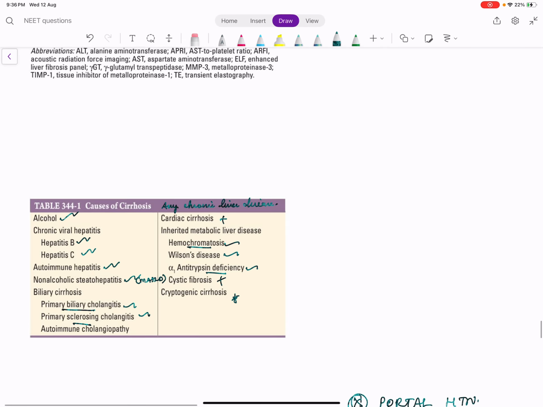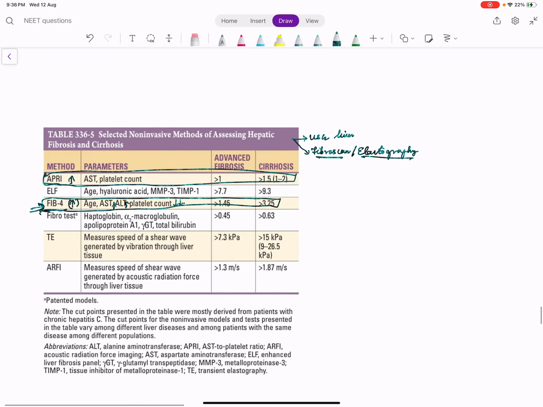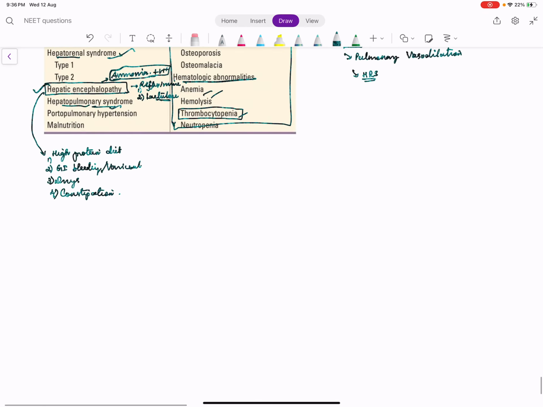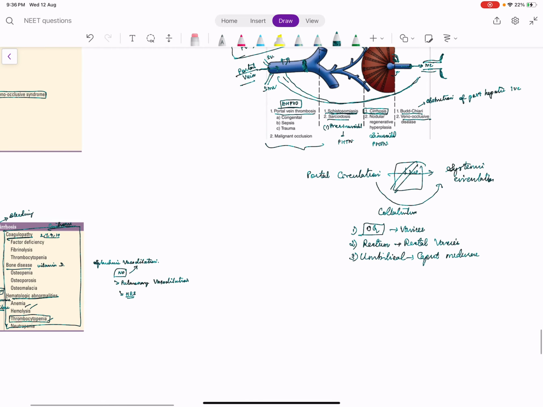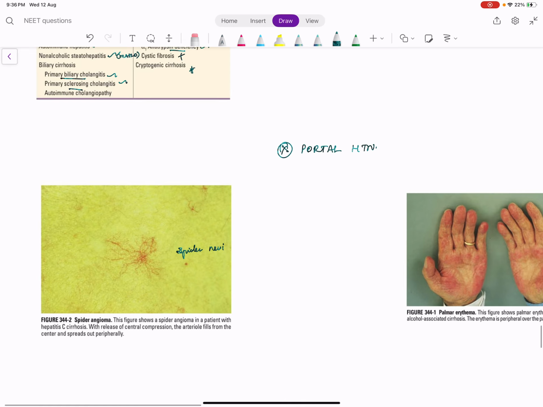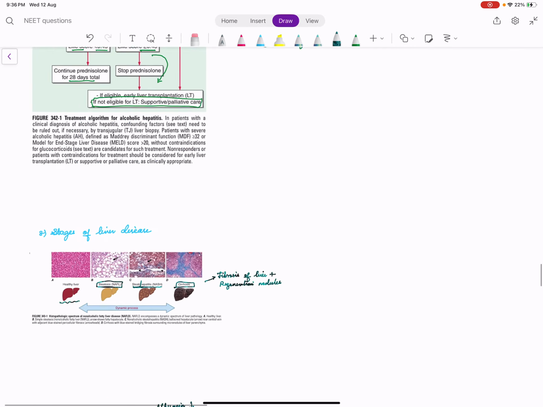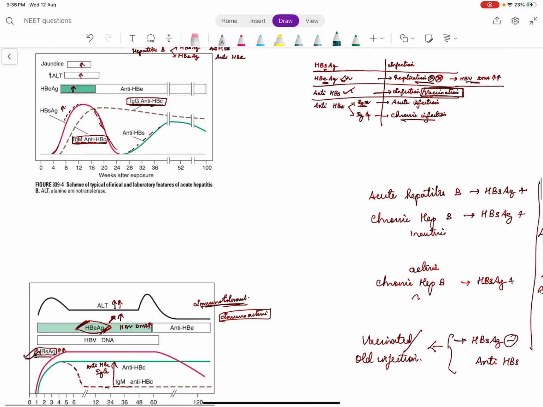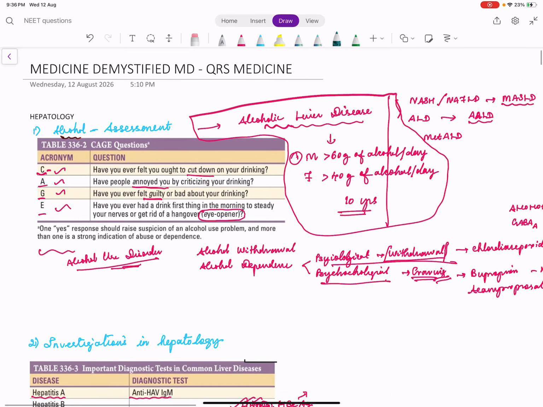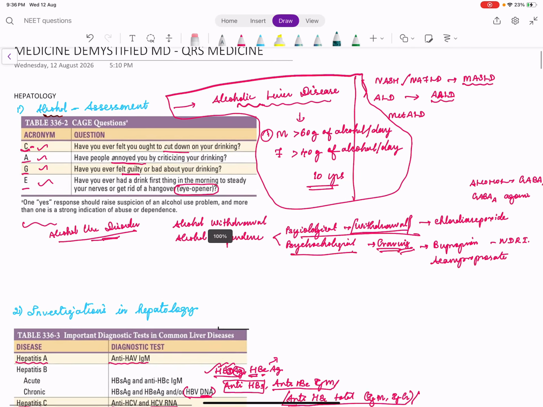Okay. So that finishes the causes of cirrhosis. How will you assess cirrhosis, the severity of cirrhosis and portal hypertension? So this completes most of the things in liver. Our aim is to introduce the tougher concepts, especially scenario-based assessment questions, so that you can answer most of the questions in MCQs, right? So I hope I did my best. Thank you.